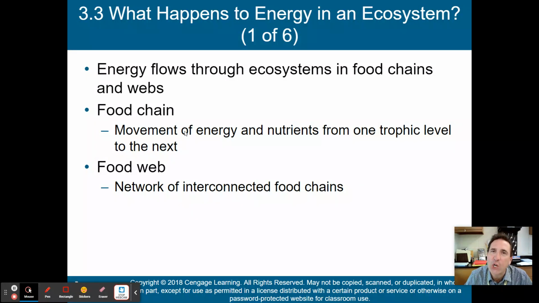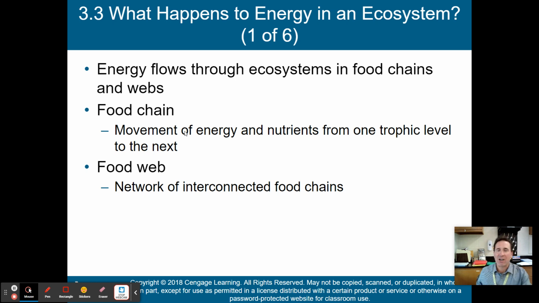Welcome back to part 2 of my lecture on chapter 3, ecosystems. What are they and how do they work? So we left off in part 1 of this chapter talking about the components of an ecosystem, and the final slide spoke about soil and how soil is a very important part of many of our ecosystems. Now we're going to transfer into energy and talk about how energy and ecosystems play a role together.